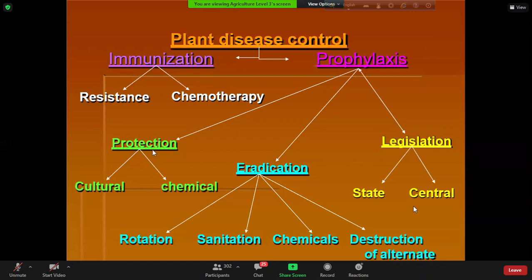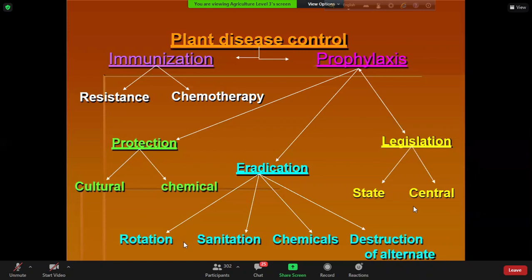You can see here: protection, that is, after infection of the plant, we have to take care of the plant. Then eradication, that is, complete destruction of the disease-causing element from the plant or from the soil or from the environment. Eradication can be done by a number of methods. You see here, crop rotation.